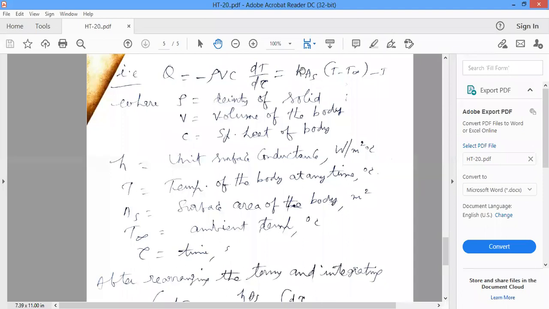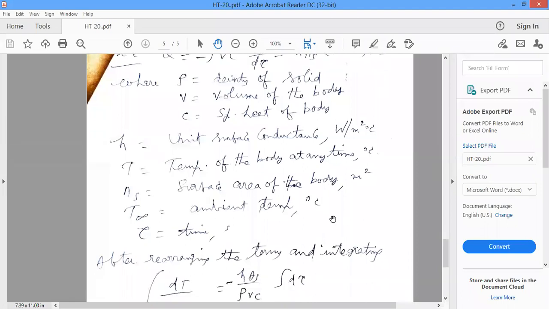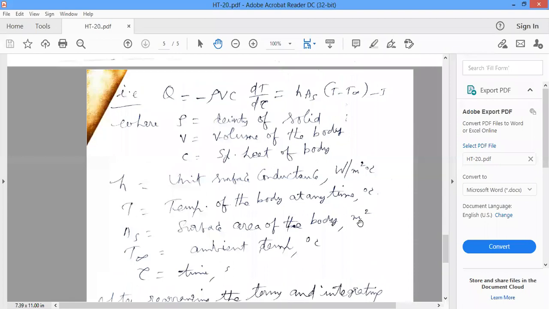h is the surface conductance in watt per meter square degree centigrade, or convective heat transfer coefficient, in watt per meter square Kelvin, or watt per meter square degree centigrade. The convective heat transfer coefficient is also known as unit surface conductance. A_s is the surface area of the body in meter square.